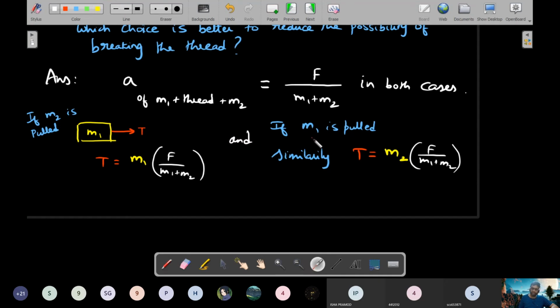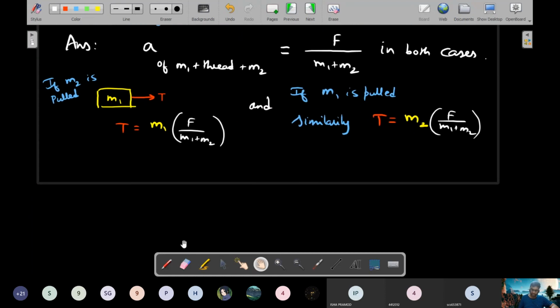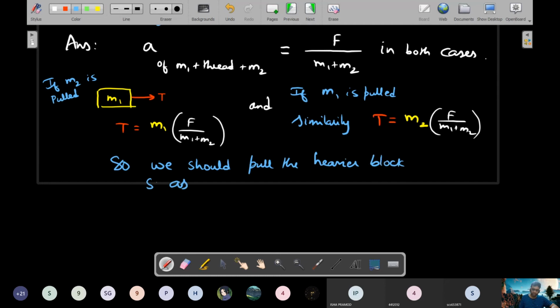So whichever one you are pulling, the tension force becomes proportional to the other mass, as you could clearly see. So if you pull the heavier block, then the tension would be lighter. So we should pull the heavier block so as to have lesser tension.